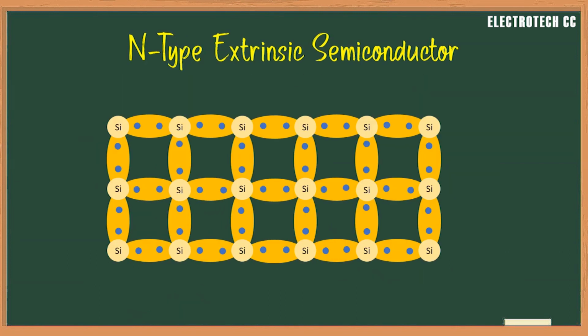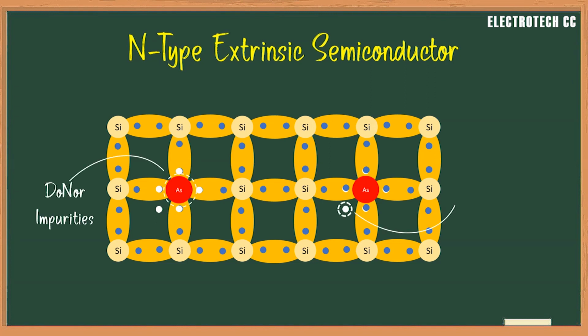This type of semiconductor is obtained when a pentavalent material like antimony is added to a pure silicon crystal. Each antimony atom forms covalent bonds with the surrounding 4 silicon atoms with the help of 4 of its 5 electrons. The 5th electron is superfluous and is loosely bound to the antimony atom.